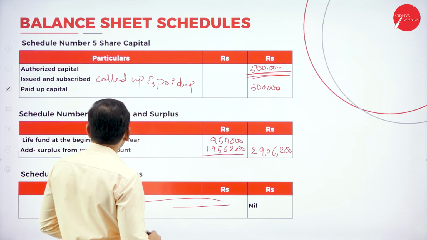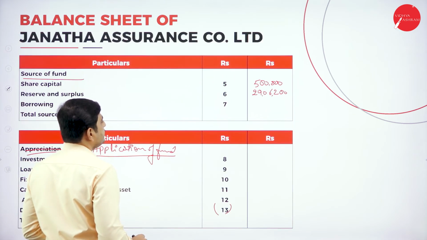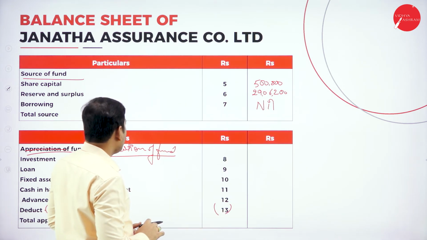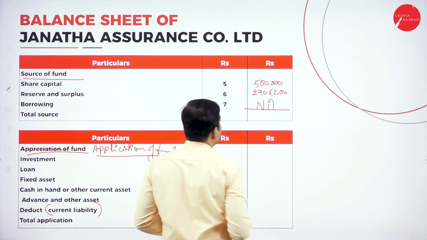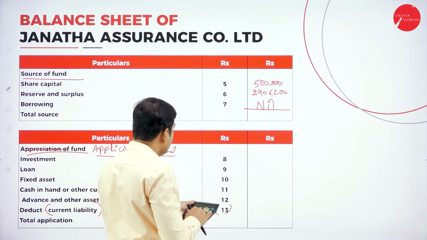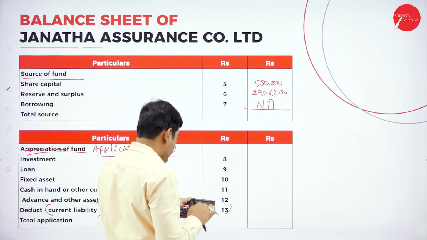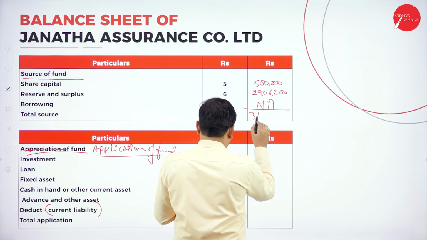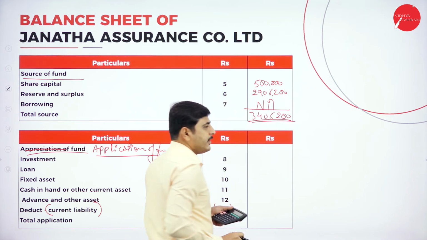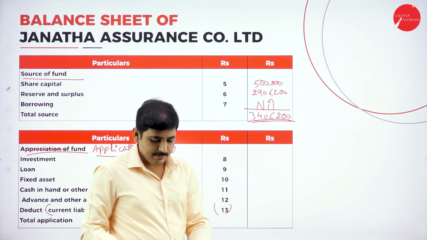Here we don't have any borrowing, so it is nil. Now add the amount here. So 5 lakh plus 29 lakh 6,200, it is 34 lakh 6,200 is the total source of fund, and total application of fund should be equal to total source of fund.